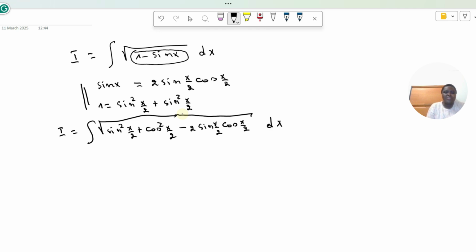So what do you see here? This is a quadratic relation that is known.